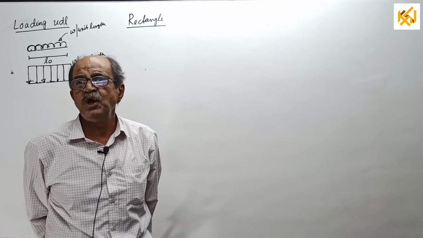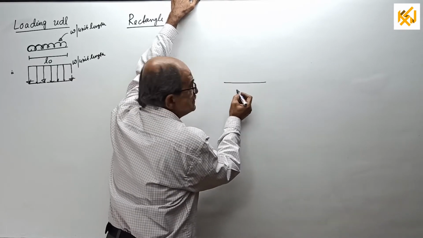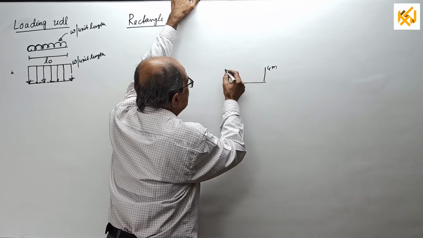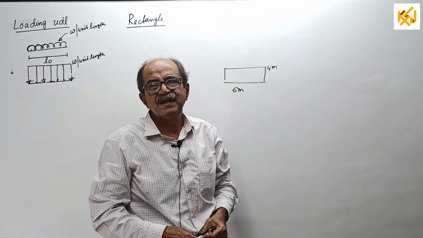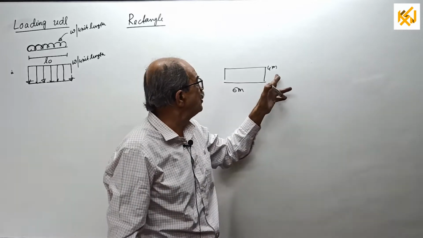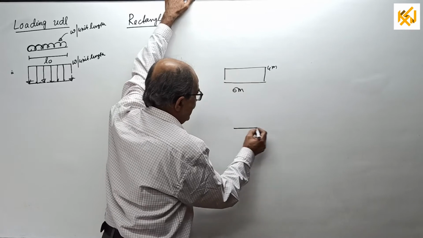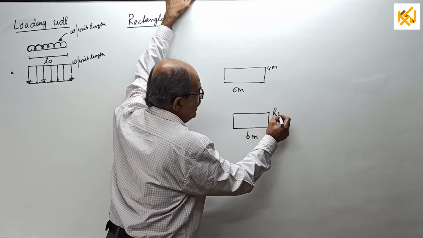Suppose you want the area of a rectangle. Someone will tell you a rectangle of base 6 meter and height 4 meter, area is 6 meter into 4 meter, 24 meter square. It is not correct. Or sometimes people write a rectangle of base B meter, height H meter.